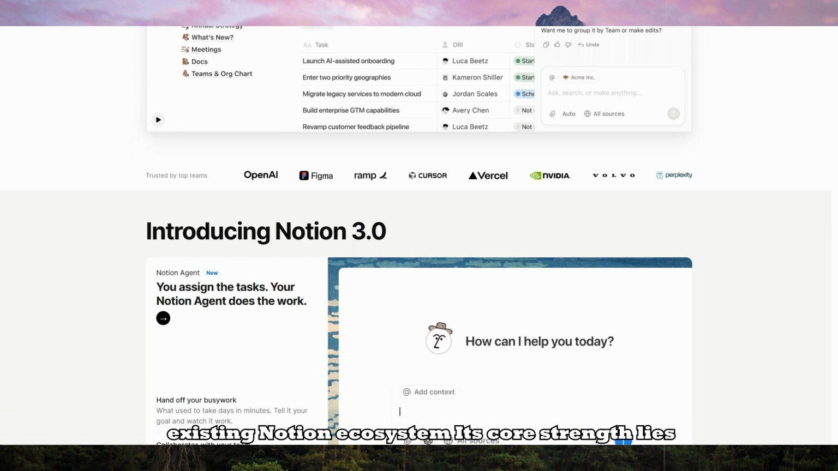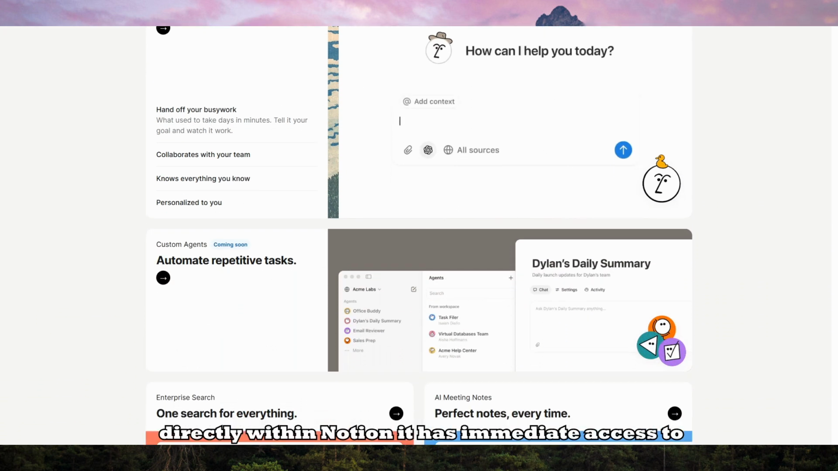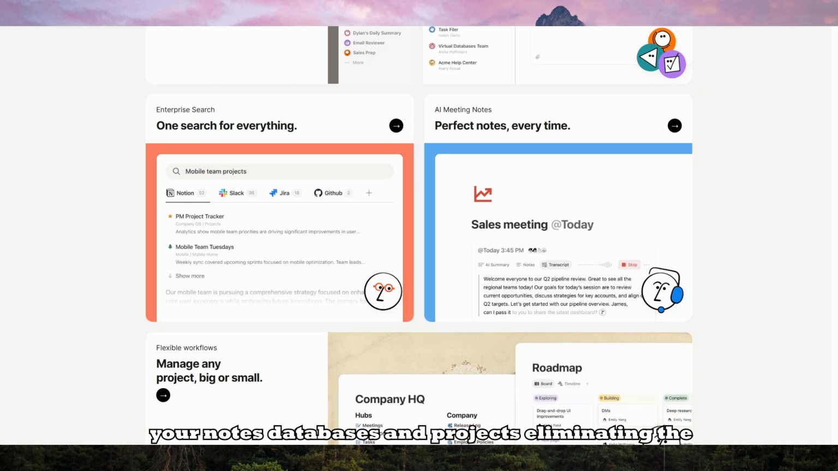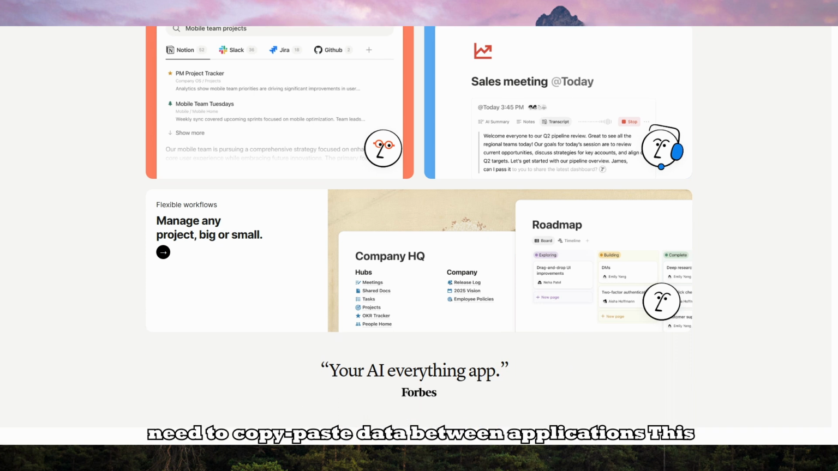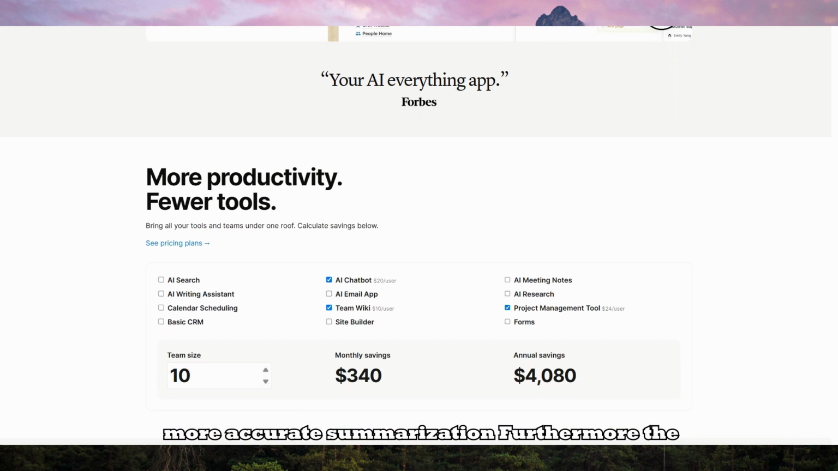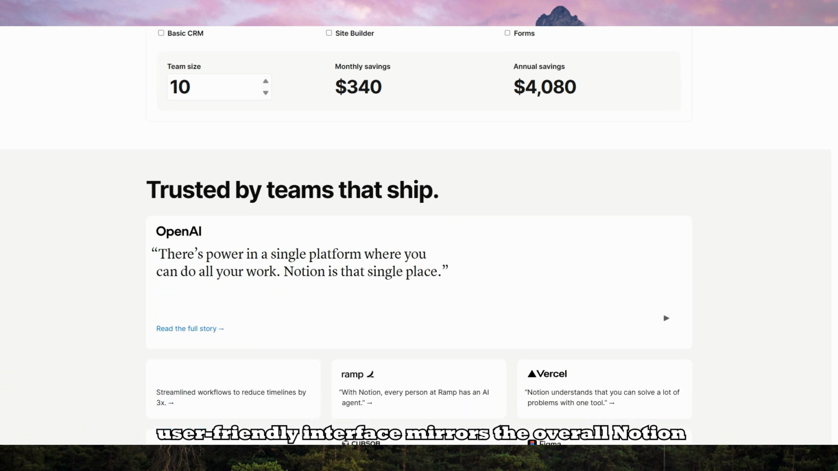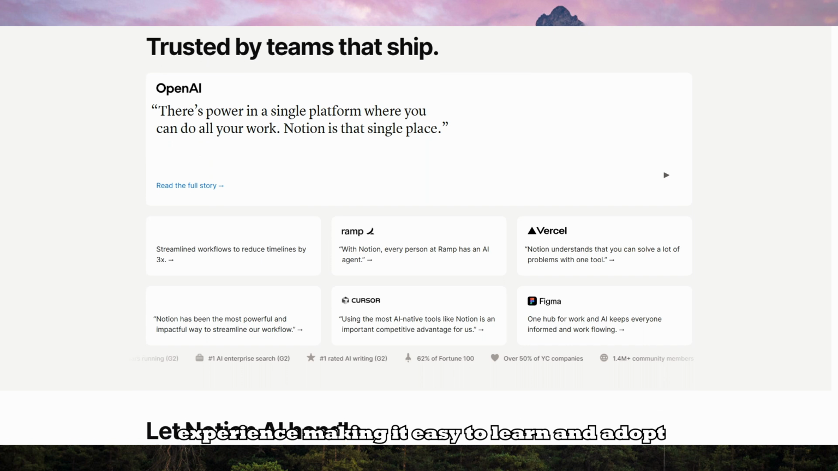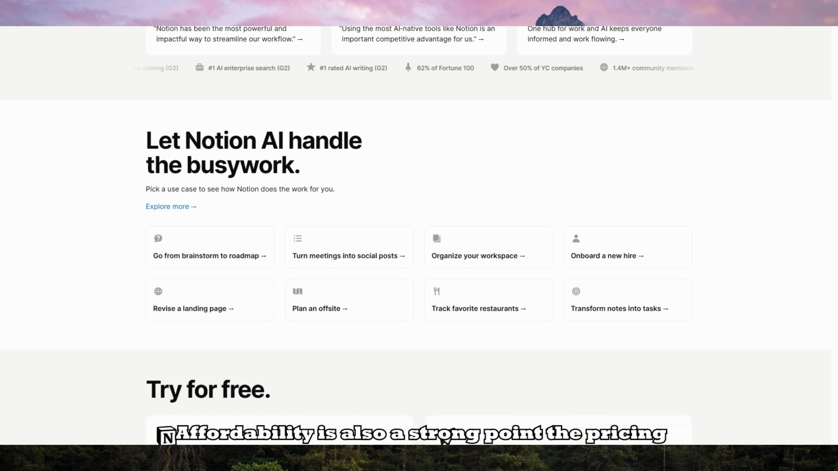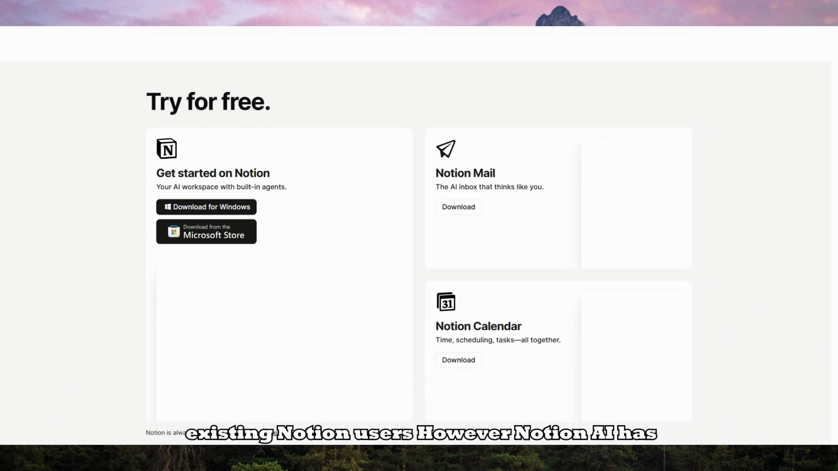Its core strength lies in its seamless integration. Since it lives directly within Notion, it has immediate access to your notes, databases, and projects, eliminating the need to copy-paste data between applications. This allows for context-aware content generation and more accurate summarization. Furthermore, the user-friendly interface mirrors the overall Notion experience, making it easy to learn and adopt. Affordability is also a strong point. The pricing model is relatively competitive, especially for existing Notion users.